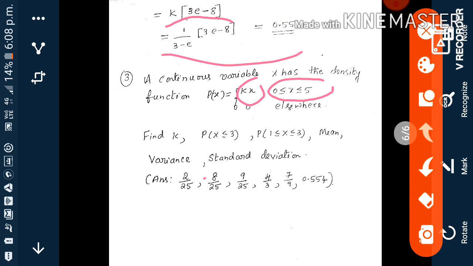Integral from 0 to 5 of f of x dx for all. Next, here 1 to 3 is there, inside 0 to 5, 1 to 3 comes. So instead of 0 to 5, for this we use 1 to 3. For less than or equal to 3, we use 0 to 3. Then mean, variance, and standard deviation we have to find out.